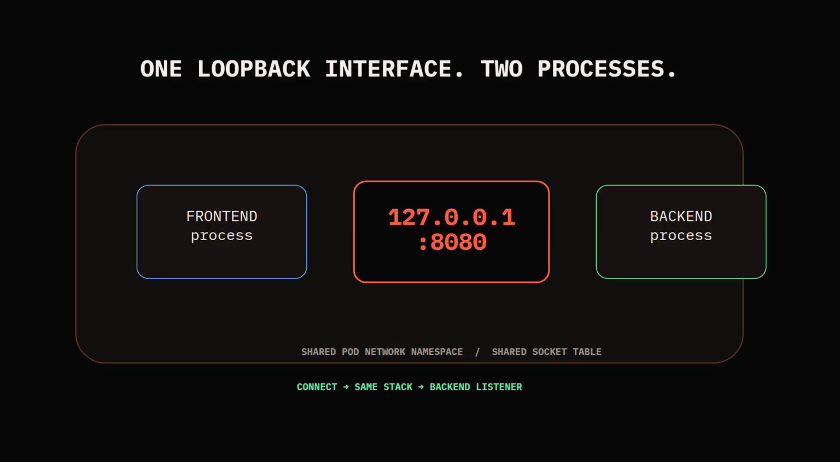Both processes now see the same loopback device. When the backend binds 127.0.0.1 port 8080, that socket is registered in the pod's shared network namespace. When the frontend connects to the same address, its request enters that same stack and finds the backend listener.